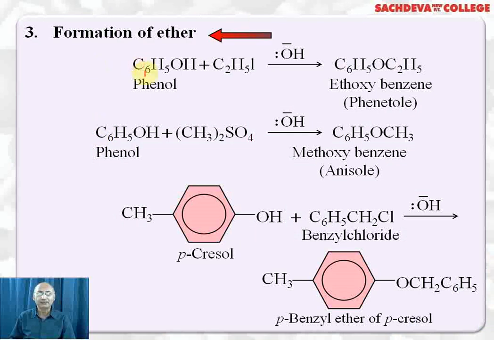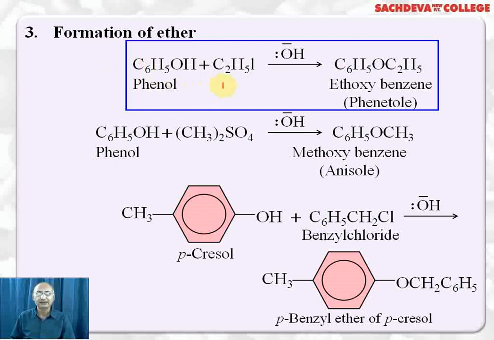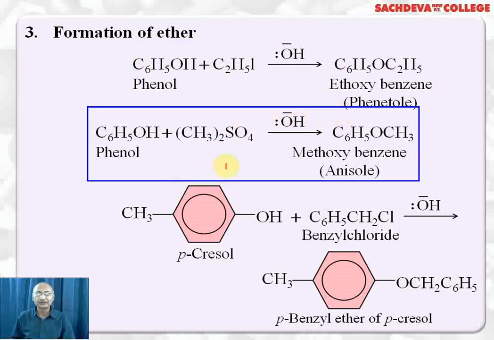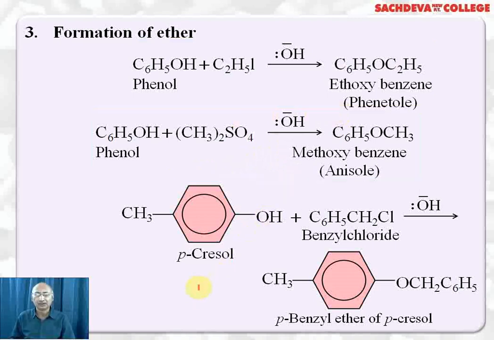Next, we are taking formation of ether. This is Williamson synthesis. C6H5OH reacts with C2H5I, results in the formation of ethoxybenzene. Its common name is phenetole. Phenol reacts with dimethyl sulfate in presence of OH ion, results in the formation of methoxybenzene. Its popular name is anisole.